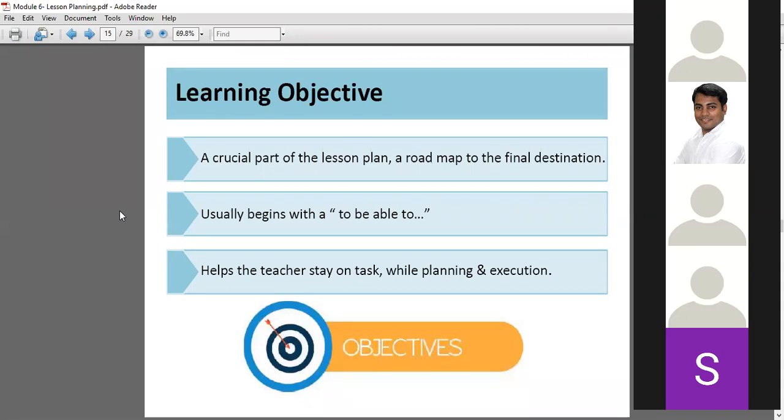And it helps the teachers to stay on the task while planning the execution. So you will not deviate, you will not take more or less time, and you will do justice to the topic in the given time.